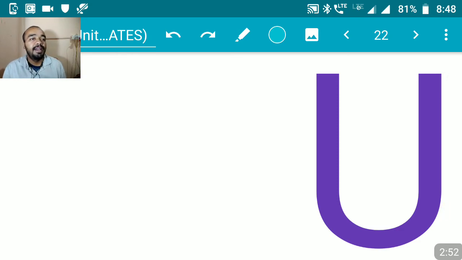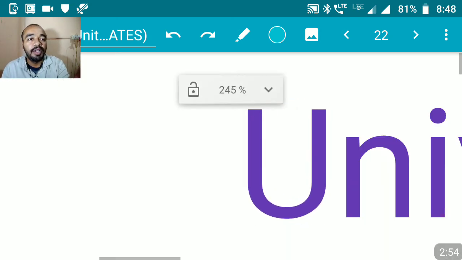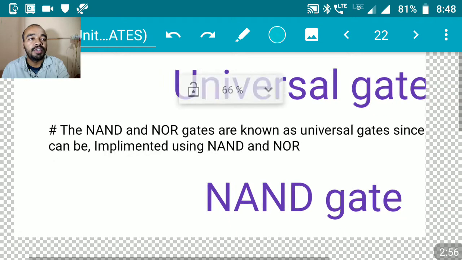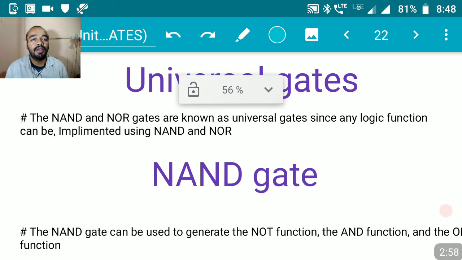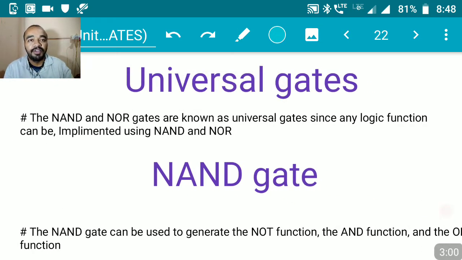Okay, let me tell you what a universal logic gate is. In the definition, it says that the NAND and NOR gates are known as universal gates.